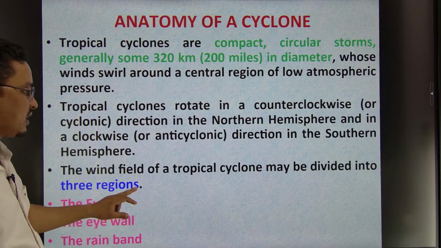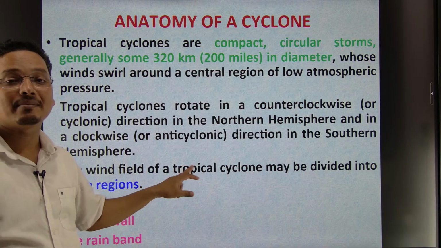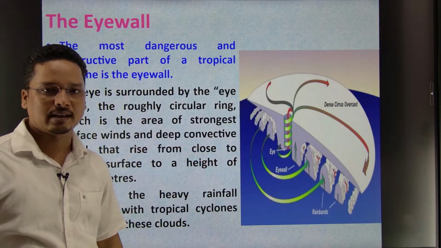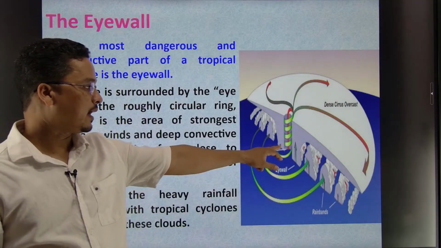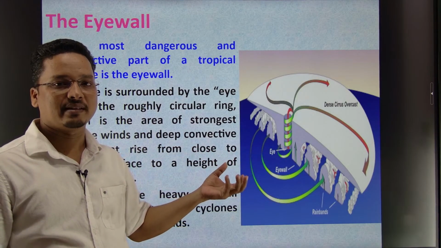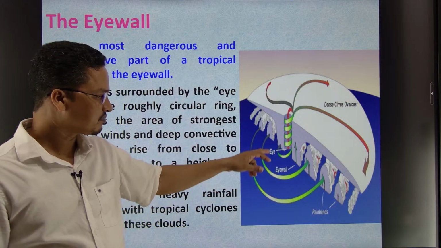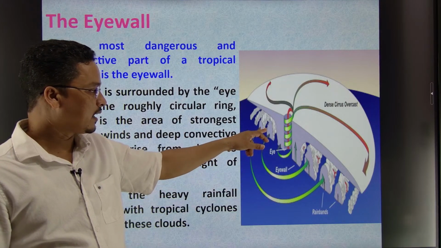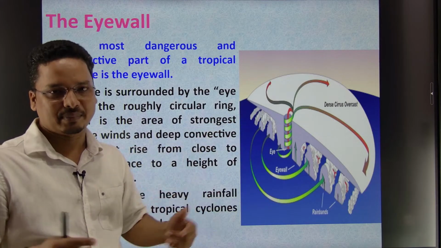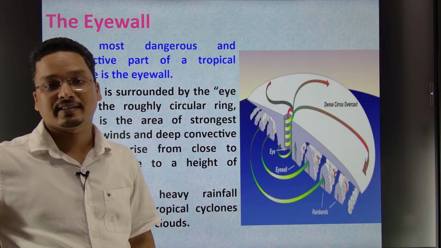Now, rain band means what? Rain band means where the rainfall is occurring. Here you can see the anatomy of tropical cyclones. The center is your eye, and close to the eye there is the eye wall. The fastest wind speed is there. The air is rising. These are the inner rain band, middle rain band, outer rain band. These are the rain bands where the rain is happening. Continuous rain is happening, right?